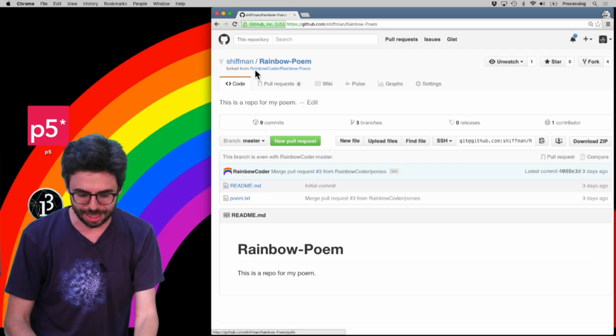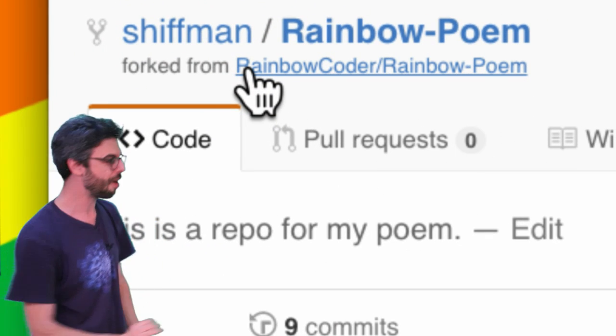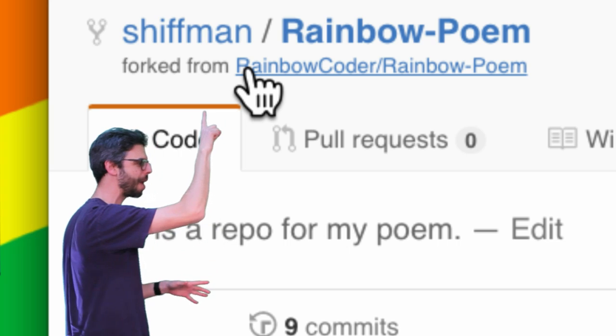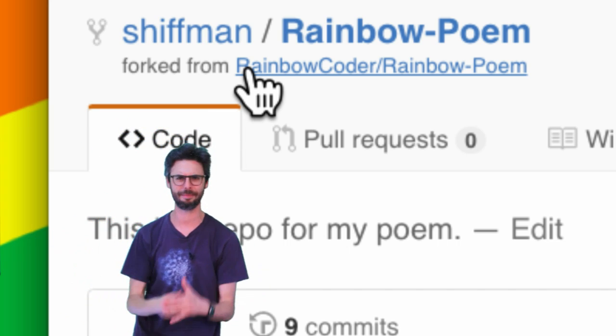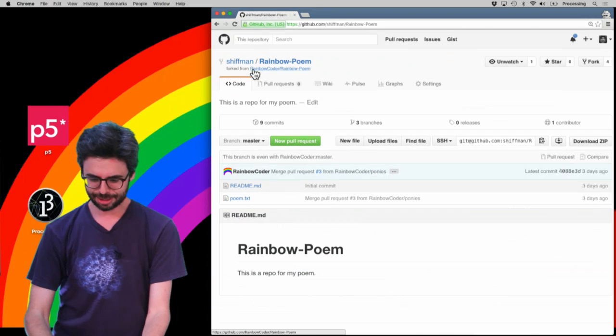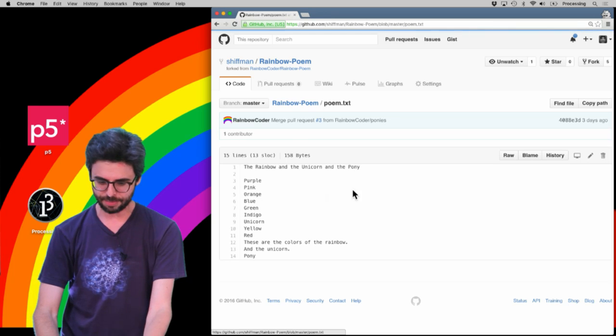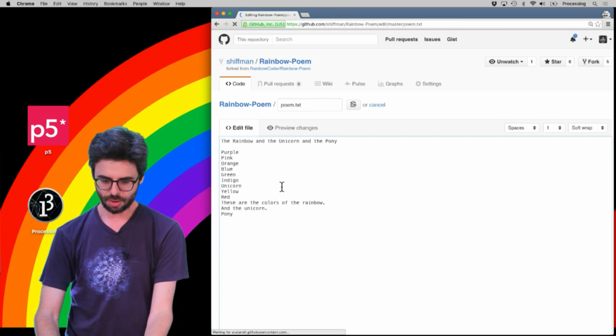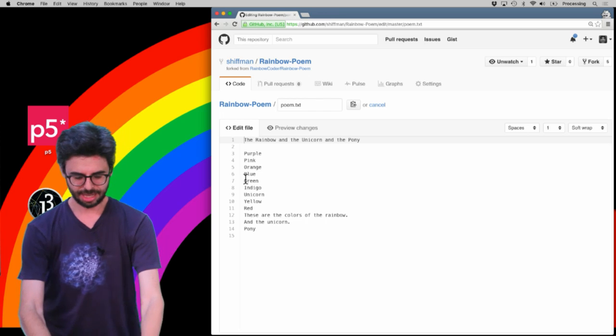So now you can see, look at this. I now have an entire duplicate version of this repository under my account, and it even says where I forked it from. This all makes sense, right? So now what I want to do is go back to Poem, and you can see I'm working in it, and I can just hit edit now. So I can edit this.